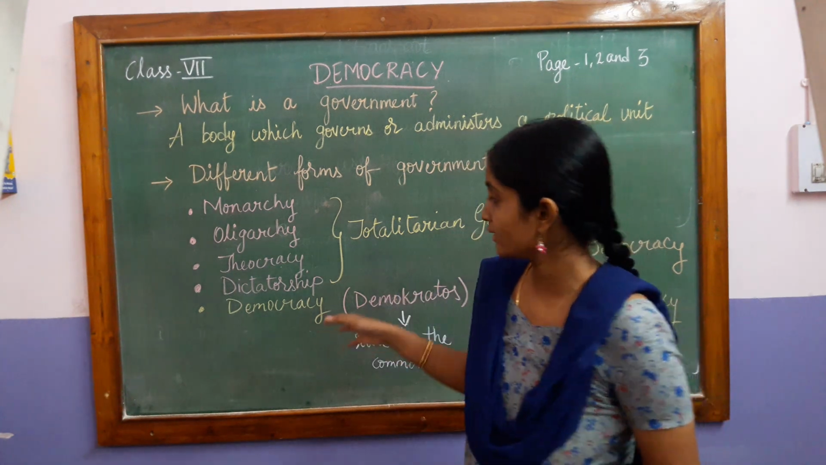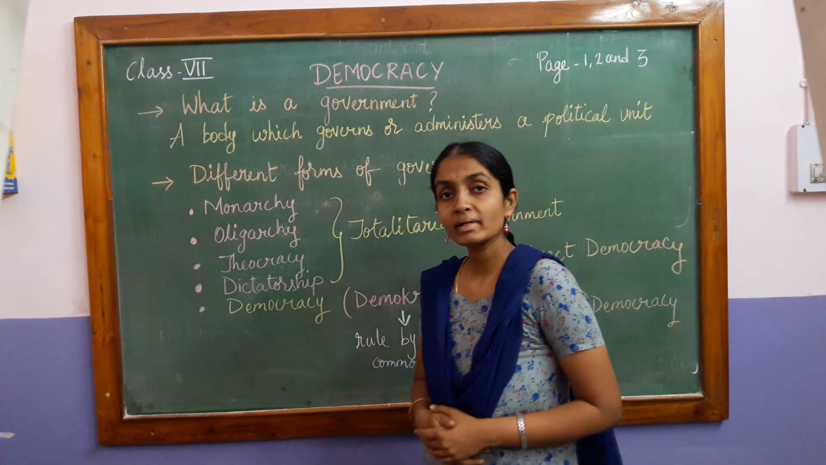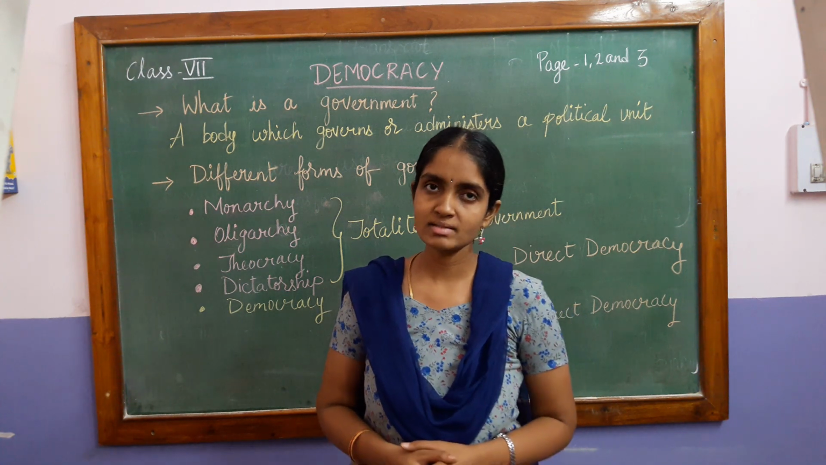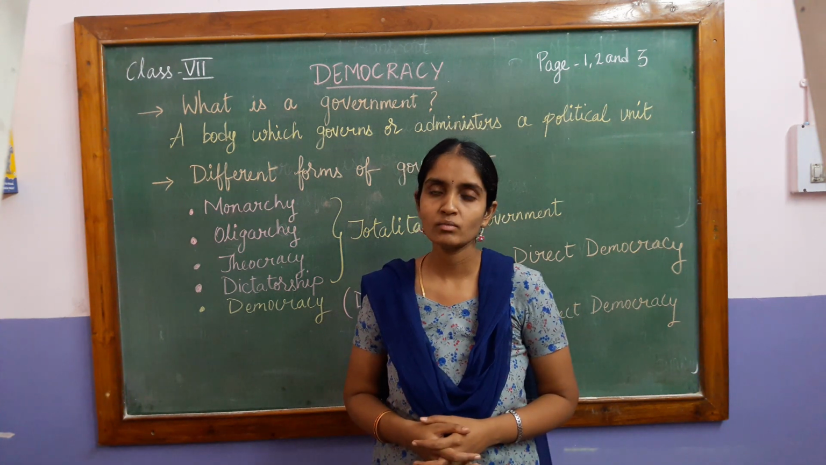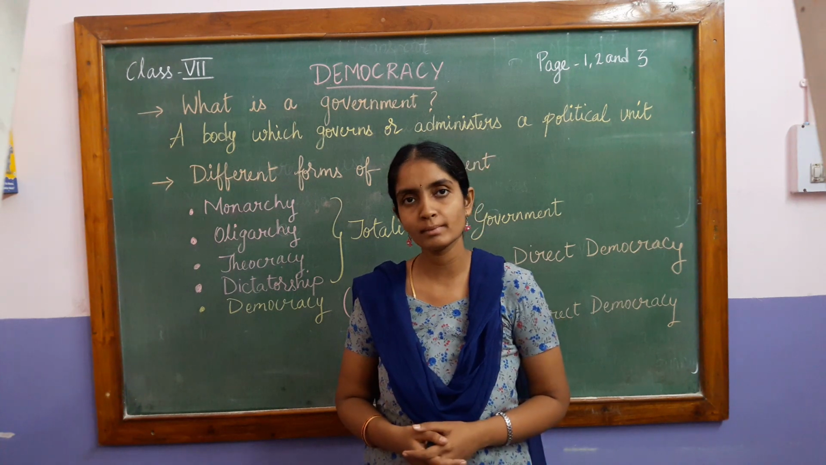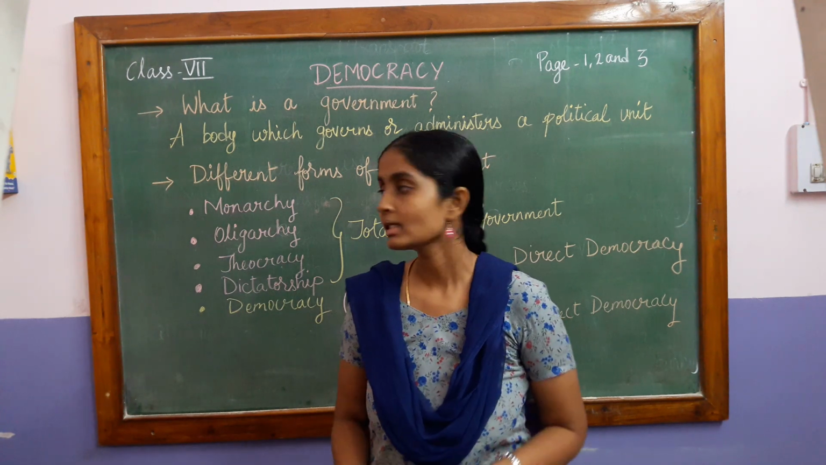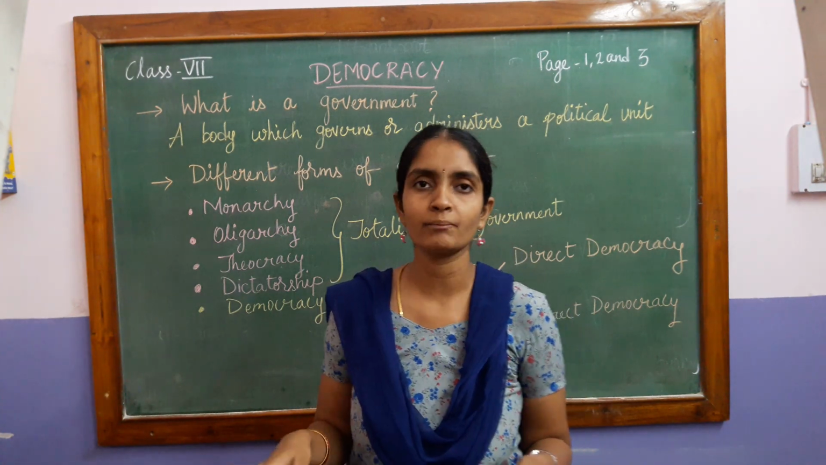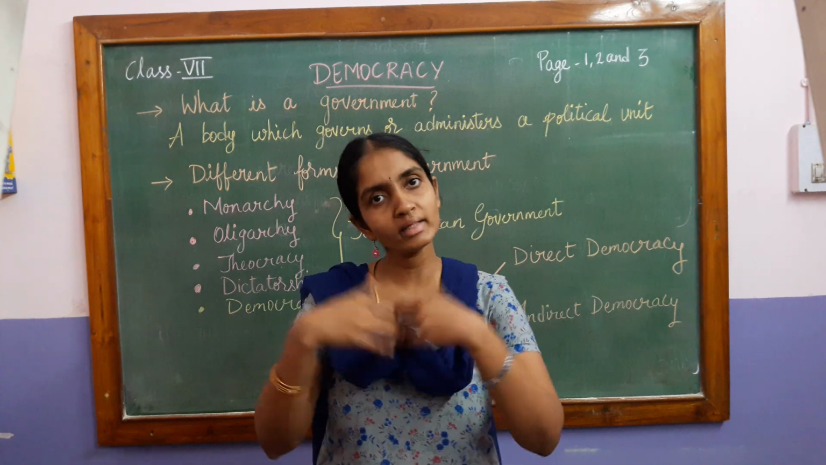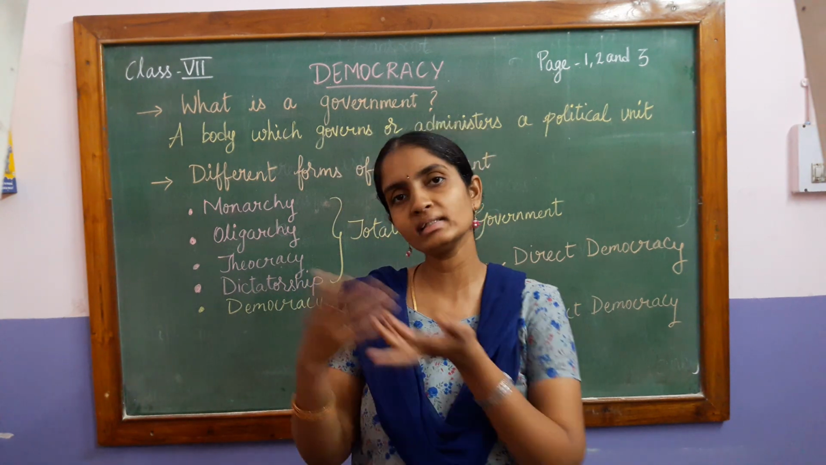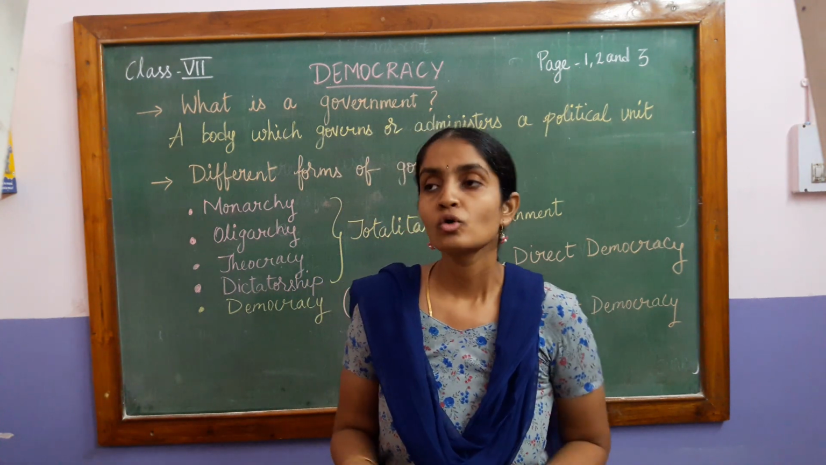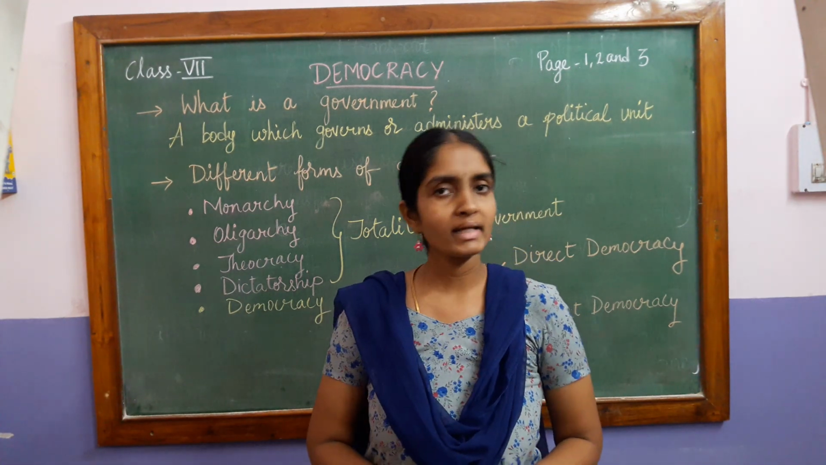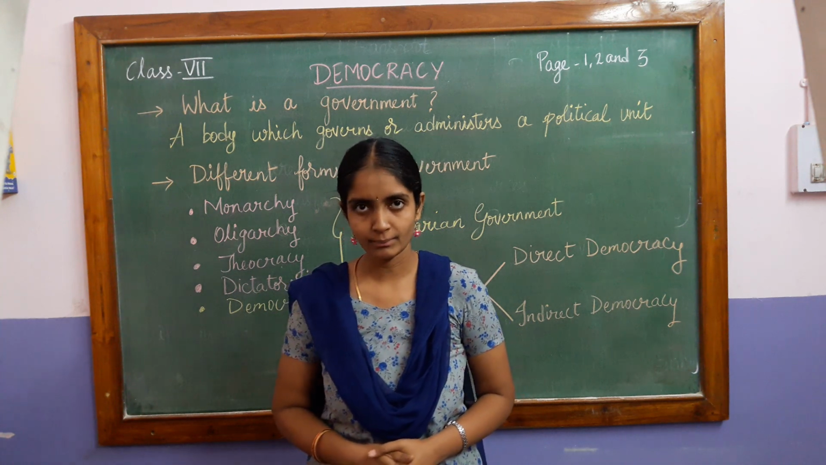Now, coming to the democratical form of government. Abraham Lincoln, the US President, defined democratical government as a type of government which is of the people, by the people and for the people. That means the government is of the people, by the people, meaning people are only electing them, and it is for whom? It is for the people. So that is the definition of democracy: of the people, by the people and for the people.